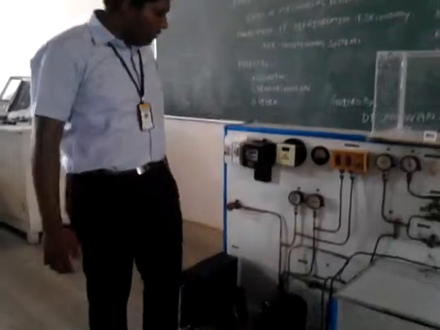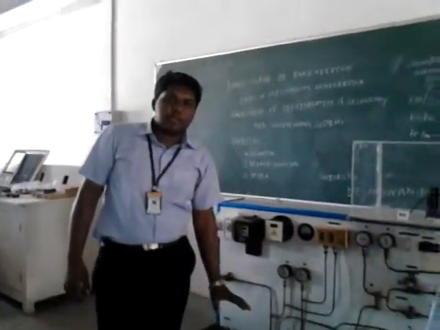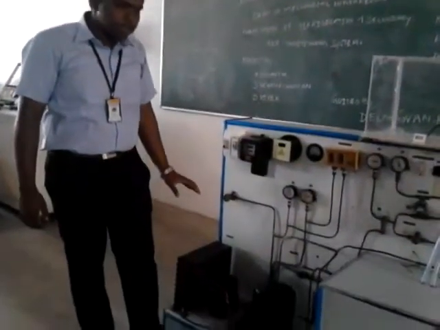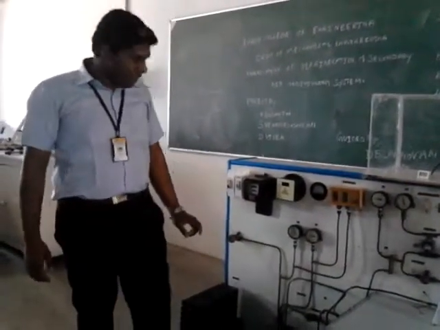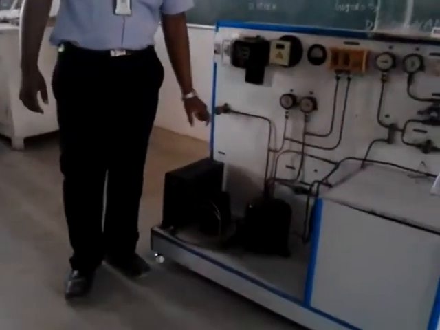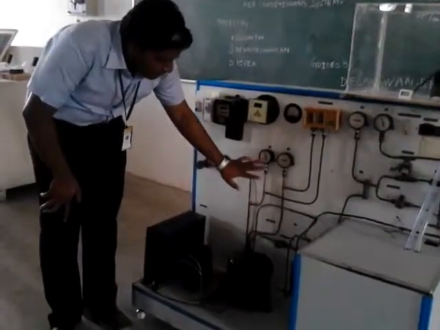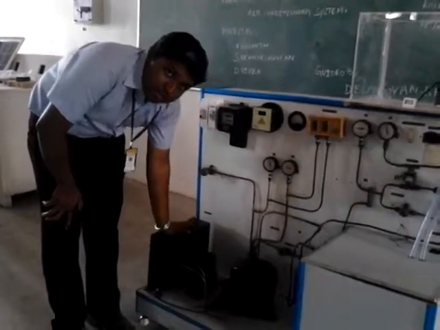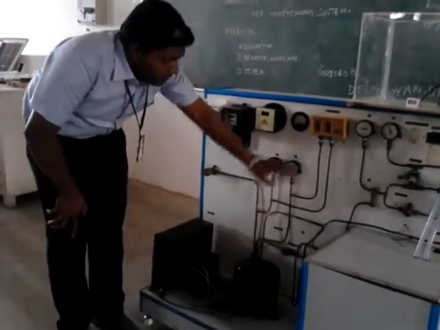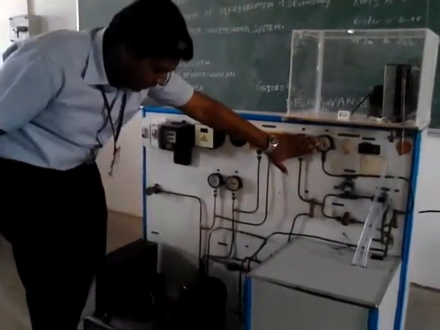In the system, the compressor is used to increase the pressure and temperature, and the high pressure, high temperature gas goes to the inlet of the condenser. The condenser is nothing but a heat exchanger. In this condenser, we are reducing the heat in the refrigerant. P1 is used to identify the inlet pressure of the compressor, P2 is used to identify the inlet pressure of the condenser unit, P3 is the outlet pressure of the condenser unit, and P4 is the inlet pressure of the evaporator unit.